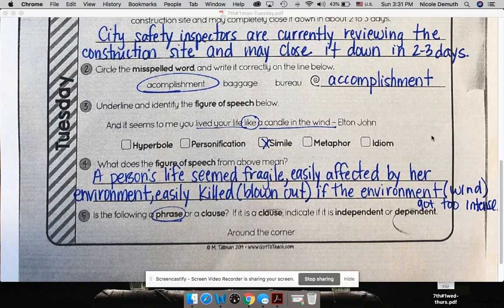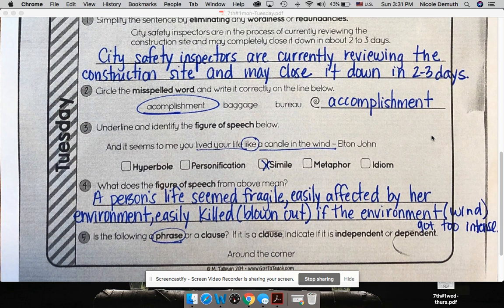Again, I didn't highlight anything because there's no quiz for this week. It's just so that you can get a look at what 7th grade grammar standards will look like.